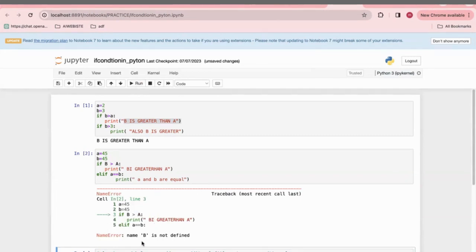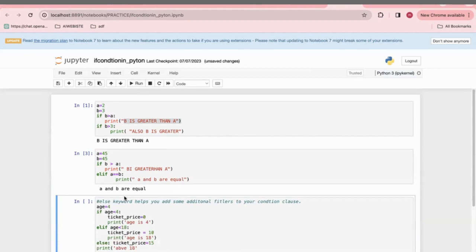B is not defined, it is telling. Why? Because, see, one second. I mentioned it incorrectly. Variables are case sensitive, guys. That is the reason the code did not execute. So A and B are equal.